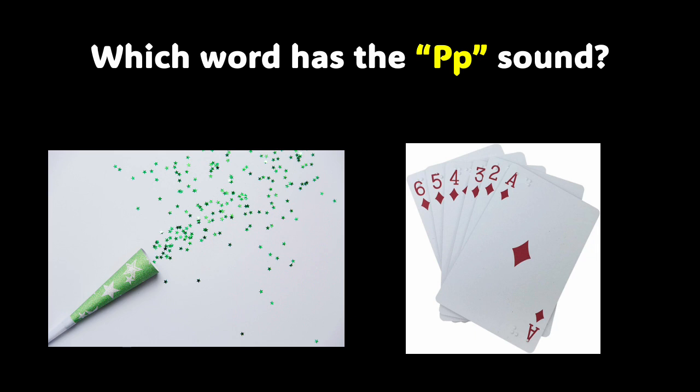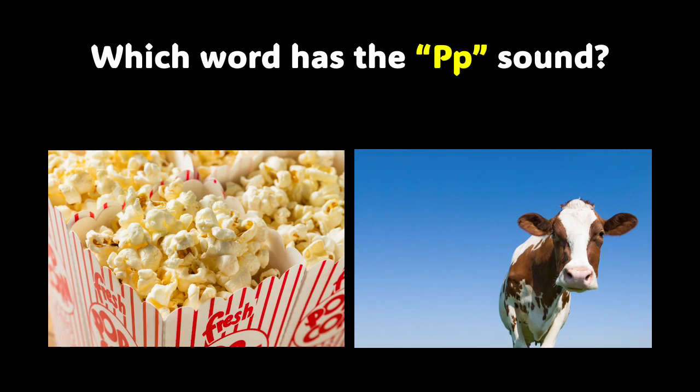All right, can you figure out which of these words have the P sound? Well, if you said party, you're right. Party begins with the P sound. Out of these two words, which one has the P sound? I bet you know the answer. You got it right. Popcorn has the P sound. It begins with the P, and also the P is in the middle of the word.